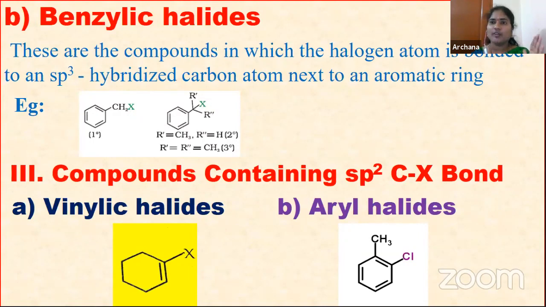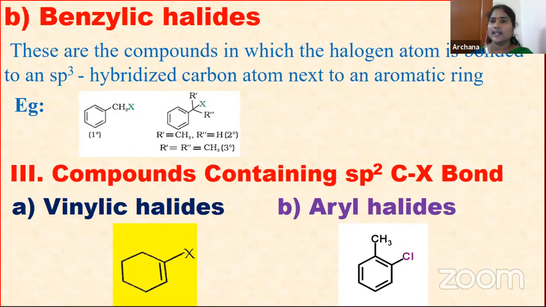So this is the classification of haloarenes based on the sp3 C-X bond: allylic halides and benzylic halides. Allylic halides means the halogen is attached to an sp3 hybridized carbon atom next to a carbon-carbon double bond, children.